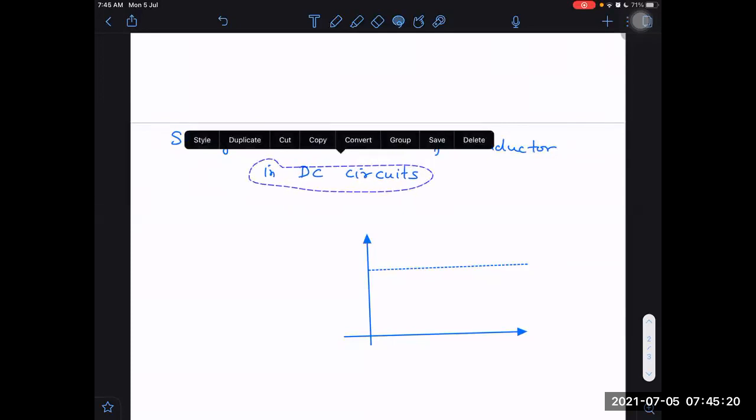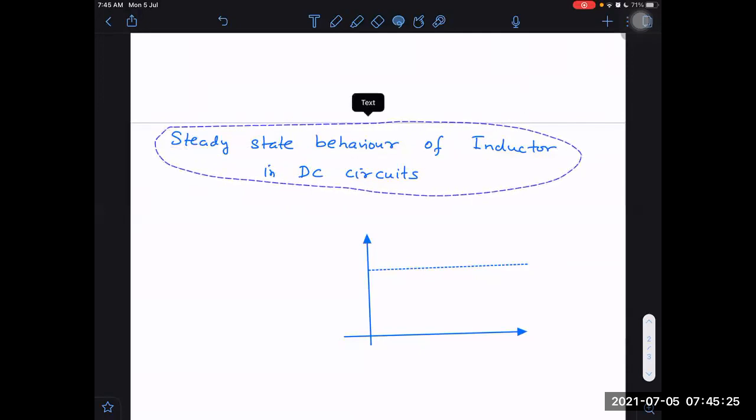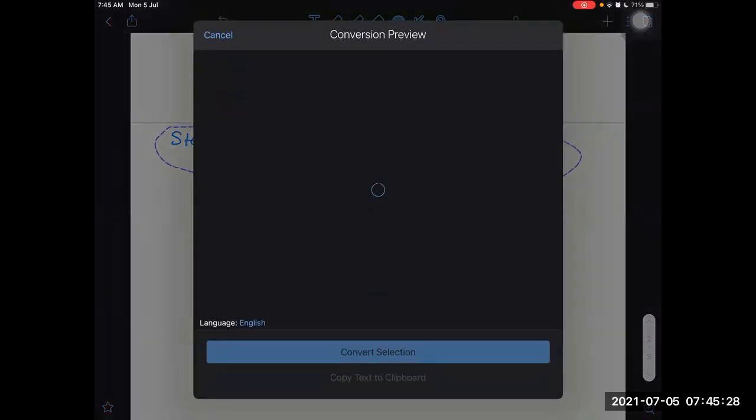In DC circuits, how does it behave in steady state? What is the meaning of steady state, first of all?